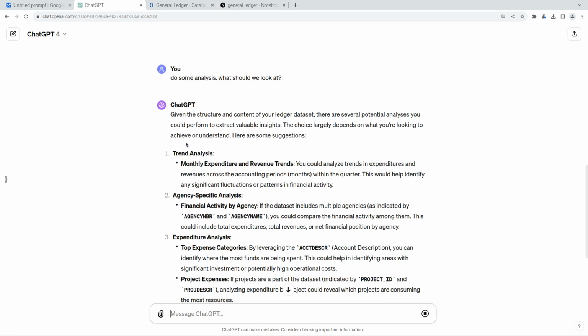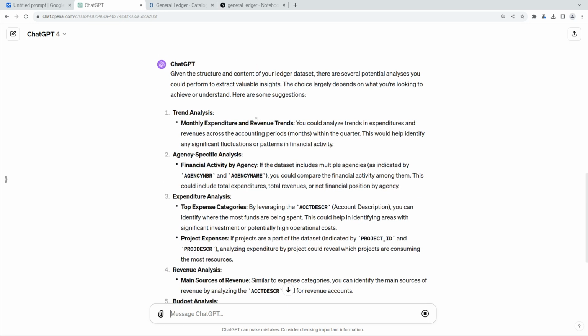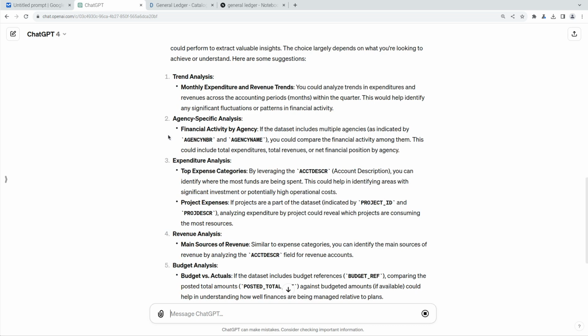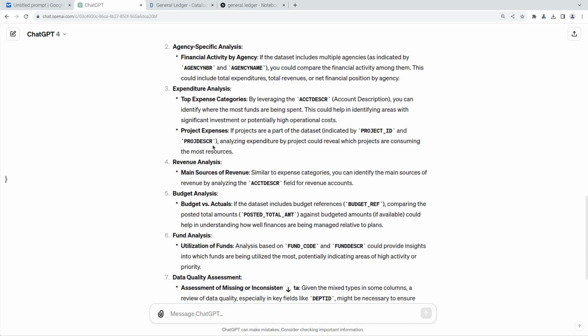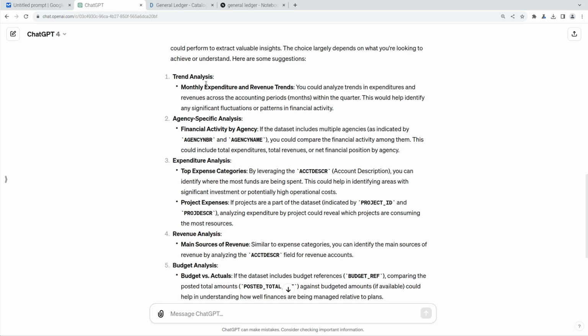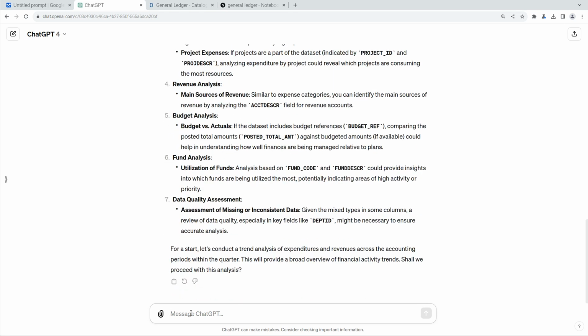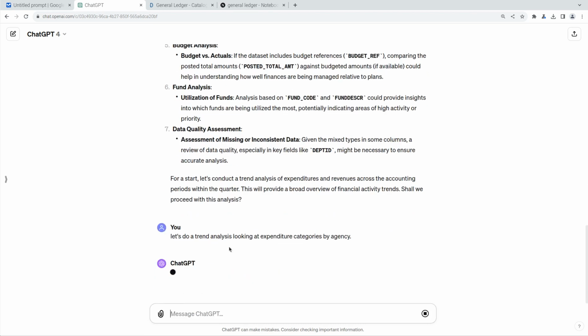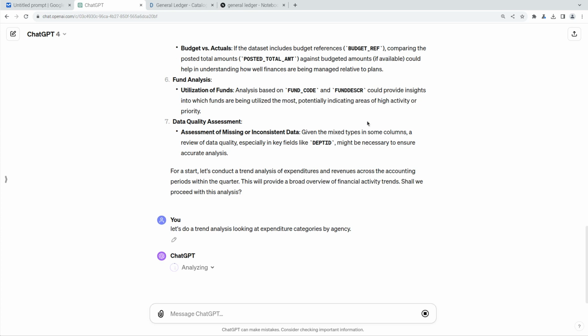Okay, so ChatGPT looks like it's suggesting different types of analyses we could do. We could do a trend analysis, agency-specific analysis, expenditure analysis. So I think maybe what might be fun is let's do a trend analysis looking at expenditures by agencies. Let's see what it does here. So we'll do a trend analysis looking at expenditure categories by agencies.